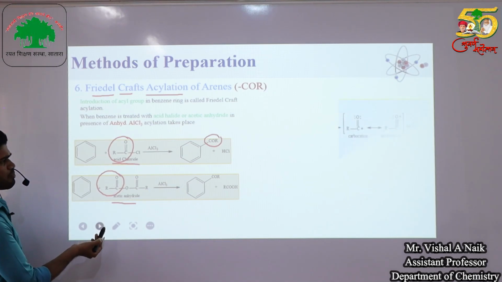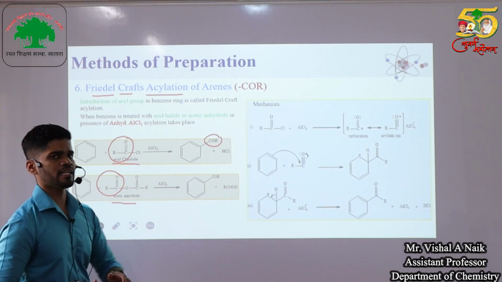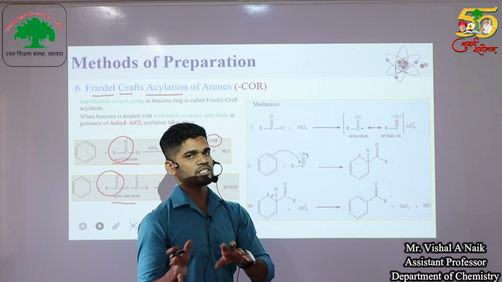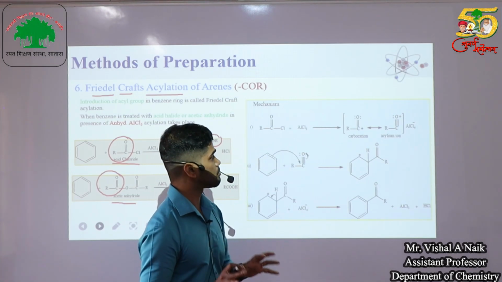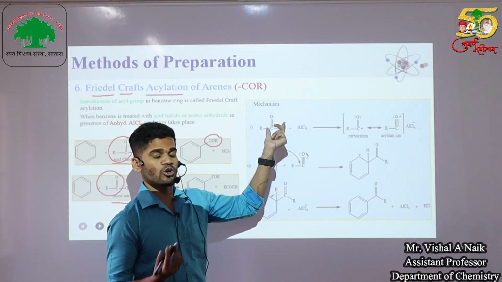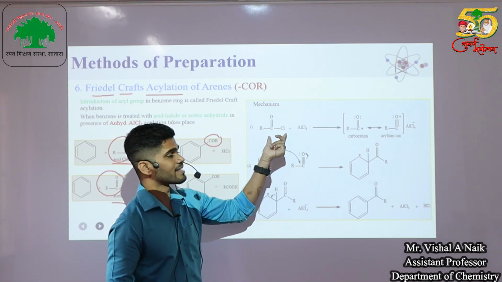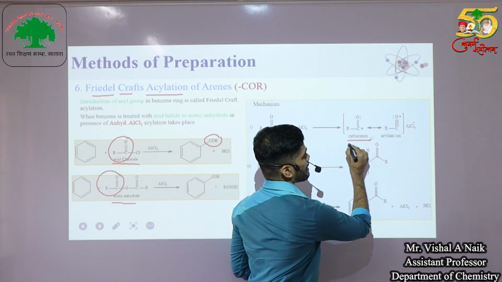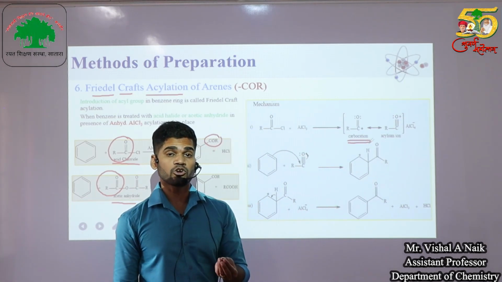So what is the mechanism behind that? The mechanism is the same as the Gattermann-Koch formylation reaction. Just the first step is replaced, and the other steps remain the same. We directly use any type of acyl chloride or acetic anhydride in this case. The catalyst reacts with it and we get a carbocation as our electrophile.